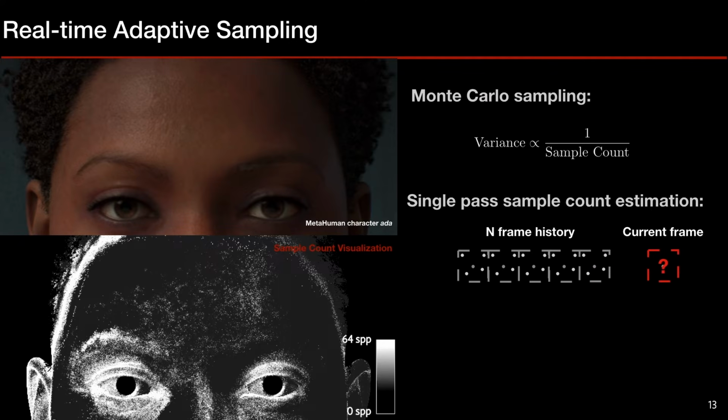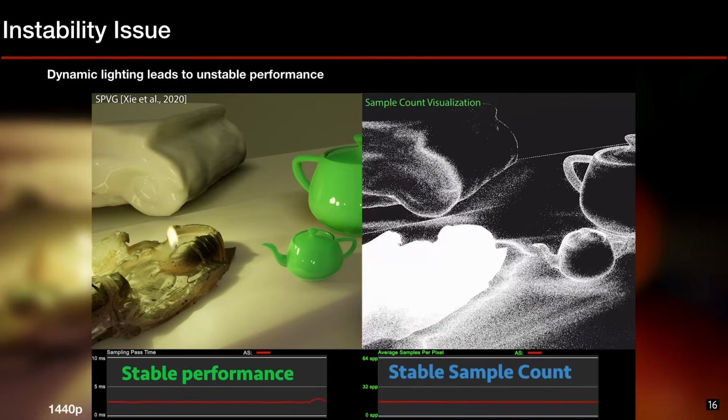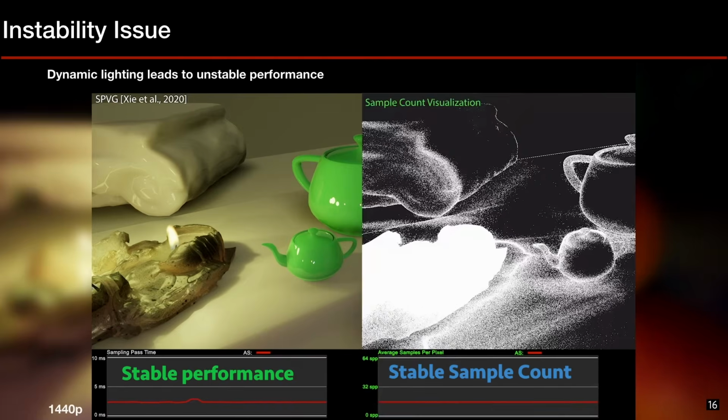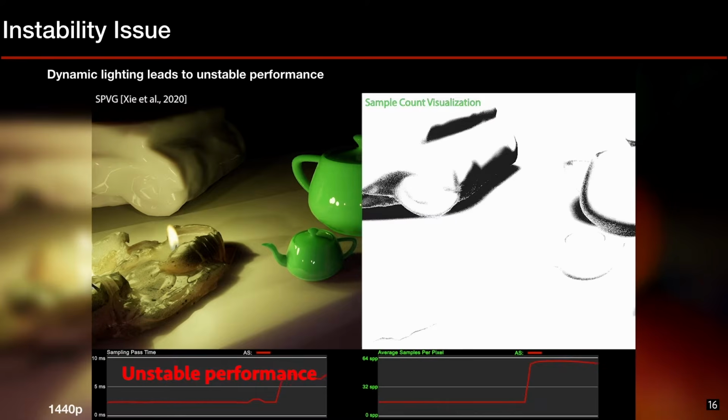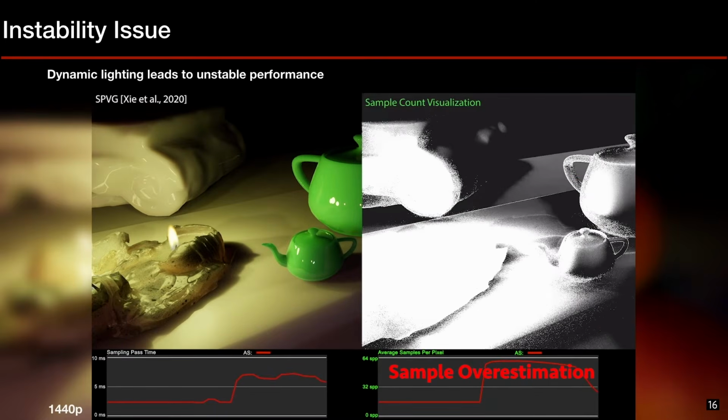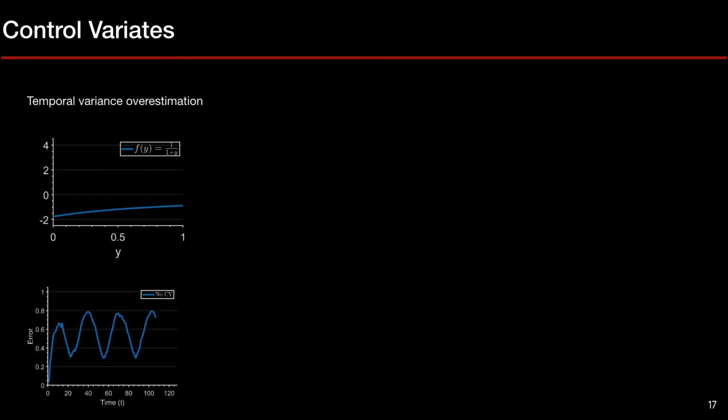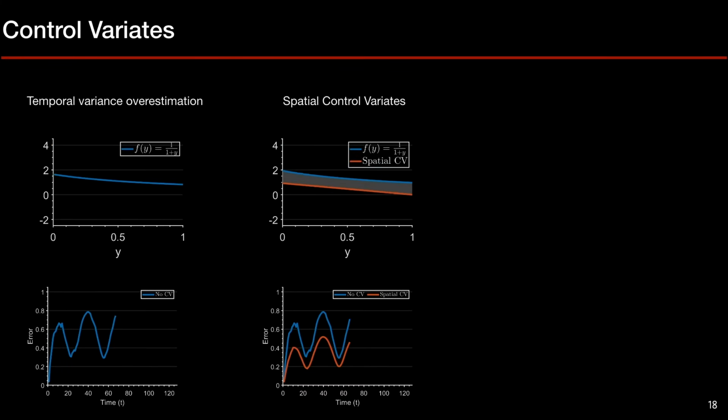The grayscale in the bottom image visualizes the predicted sample count at a certain frame. Normally, it would take O(N) for both space and time. However, adding the technique itself overruns the benefit. Instead, we propose an O(1) approximation which makes adaptive sampling efficient for real-time applications. Our algorithm has good performance for stable scenes. However, dynamic lighting leads to unstable performance due to temporal variance overestimation, resulting in sample count overestimation. To remove the temporal variance overestimation, we can apply a general spatial variance.